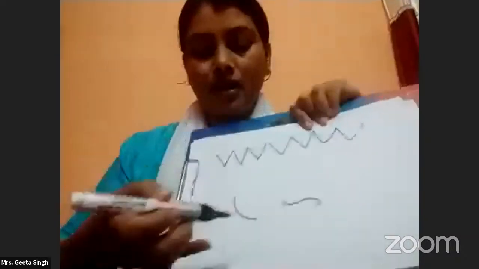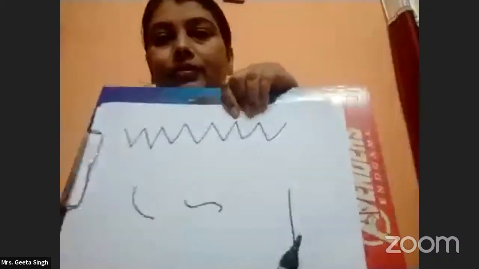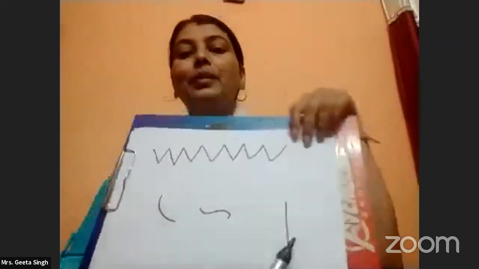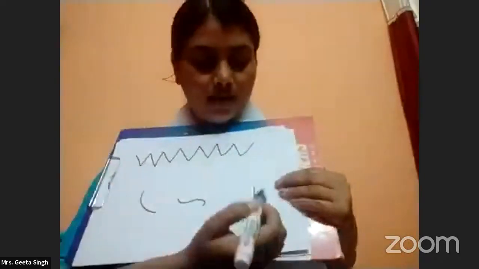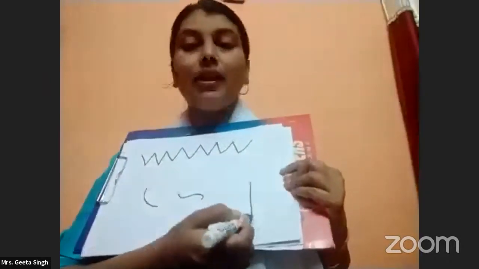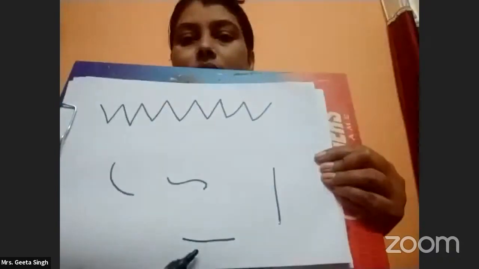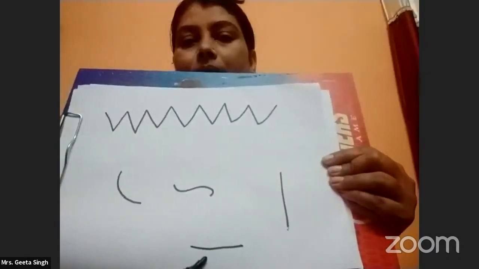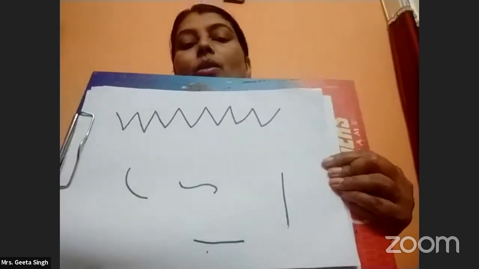Curve line. And this one is a standing line. That means vertical line. Okay. And this one is, sorry, this is a horizontal line. Sleeping line. Okay. Understood all of you?